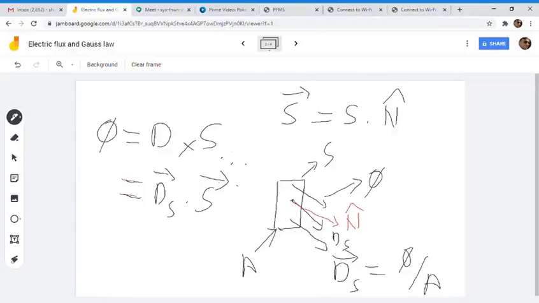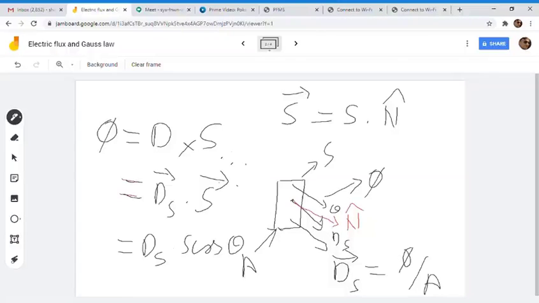Okay, so what this will be? This will be dS into S cos theta. If this angle is theta, then we can write it as dS cos theta. So phi is the amount of total flux which is coming out of this surface.